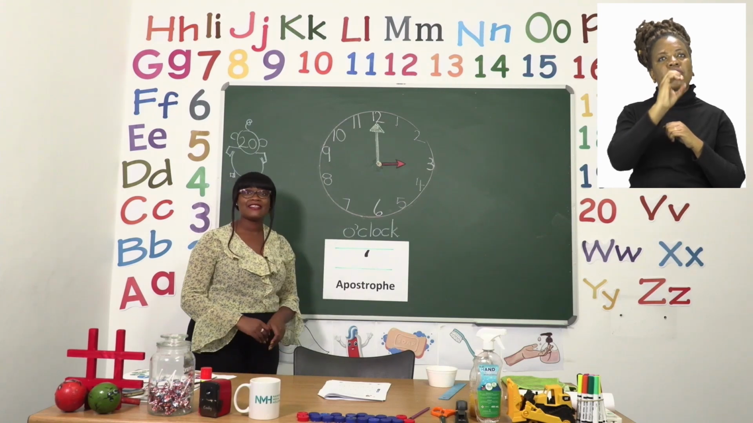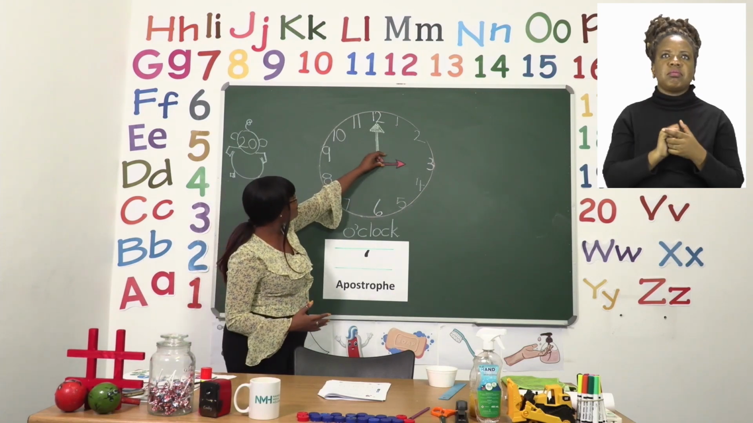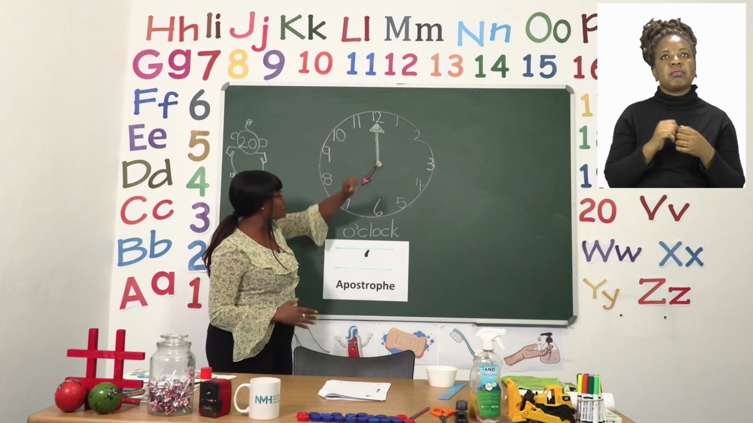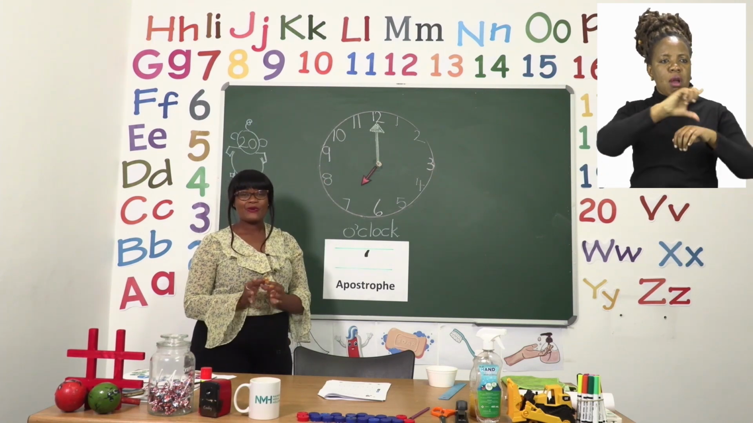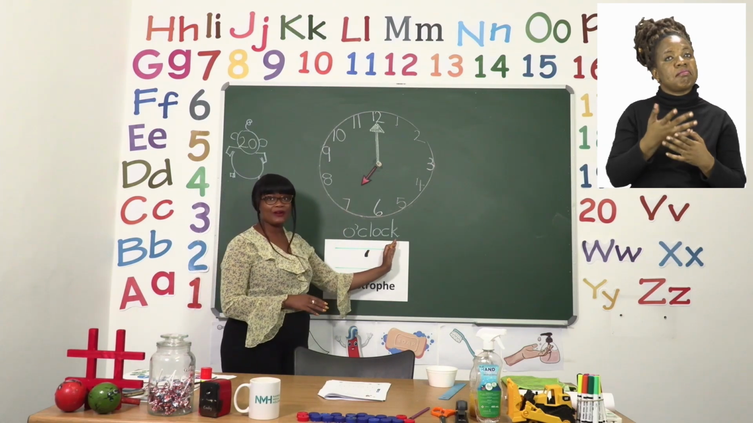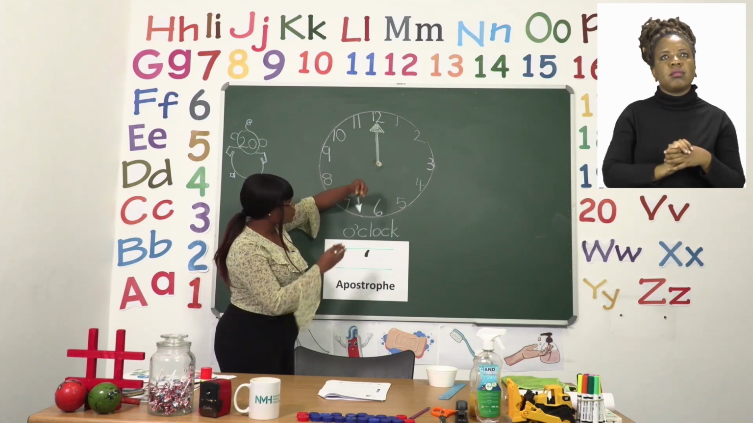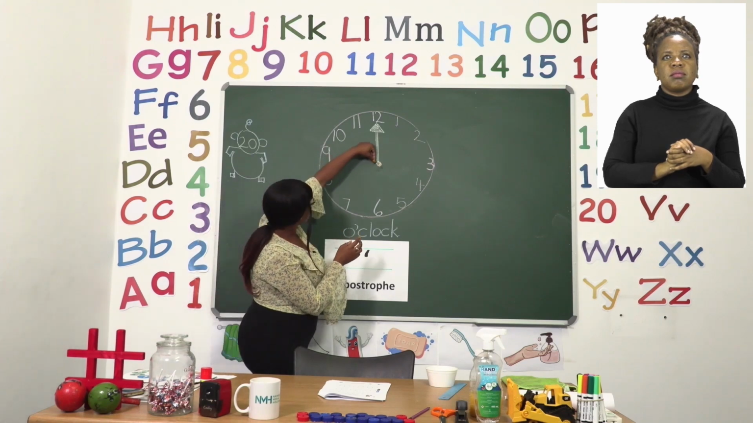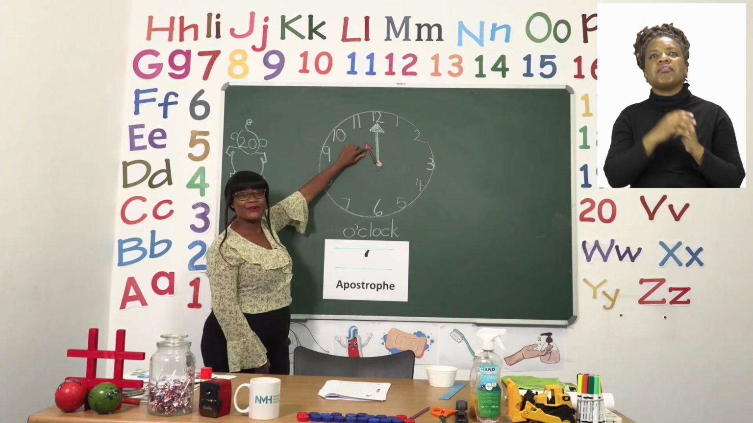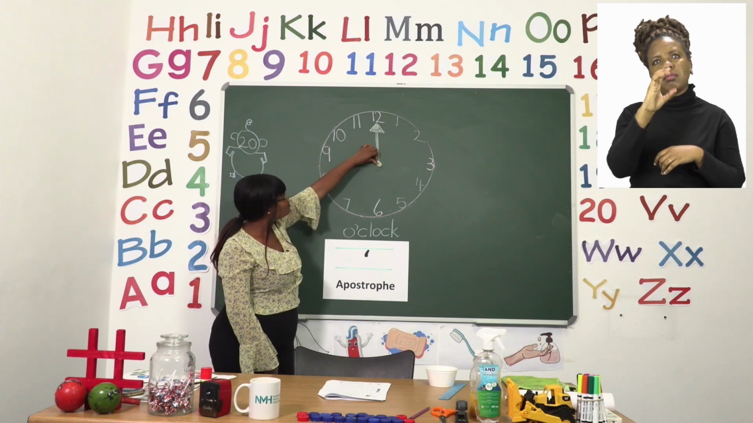Now let's practice by moving our hour hand to tell the time. If I move the hour hand to 7, what would our time be? Well done. Our time will now be 7 o'clock. If I move the hour hand to 11, what will our time be? Well done. Our time will now be 11 o'clock.